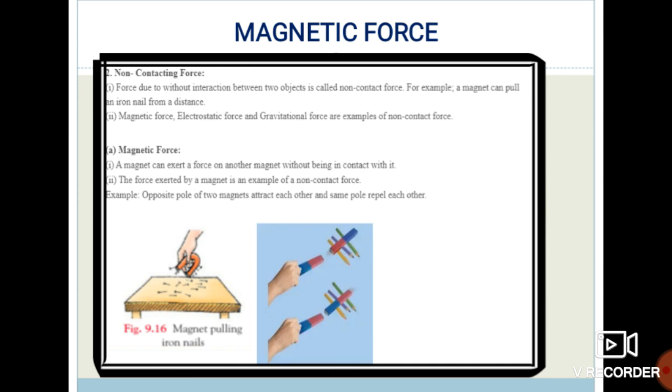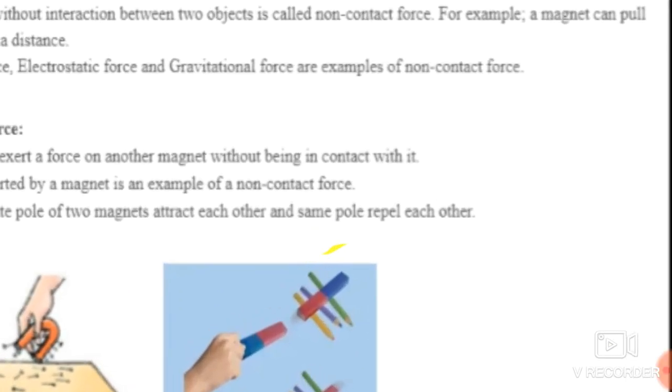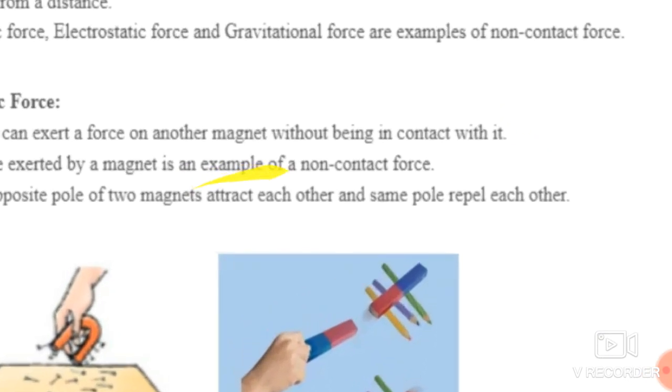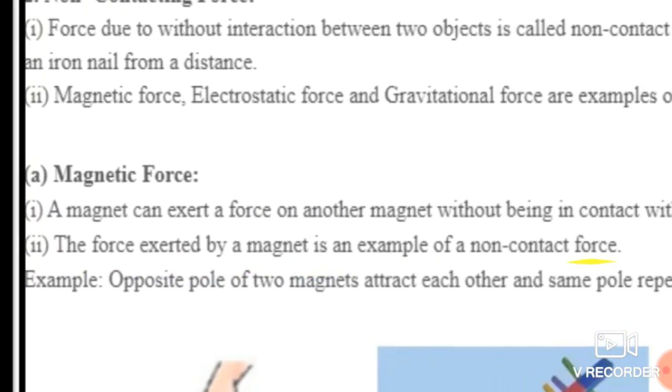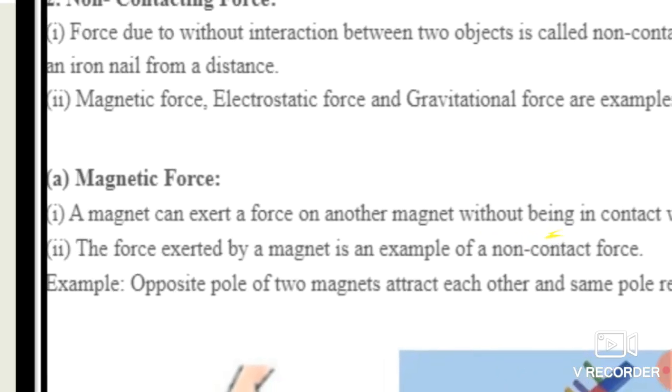Okay, if you have a magnet and certain iron nails, when you direct that magnet towards that nail, what will happen? The nail is attracted towards the magnet even if there is no contact between them. So that is an example of a non-contact force. Magnetic force, electrostatic force and gravitational force are all examples of non-contact forces.